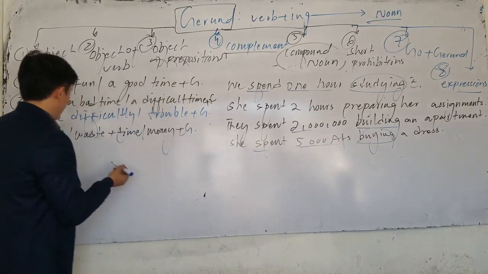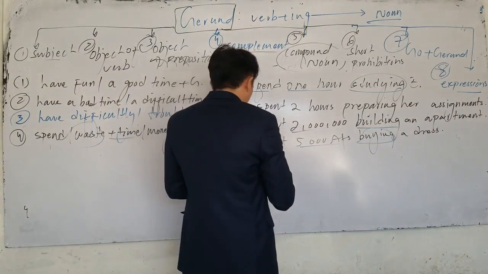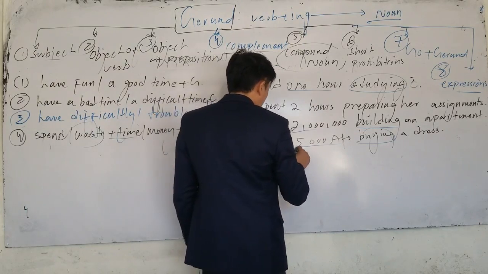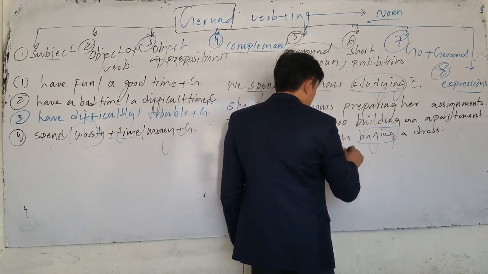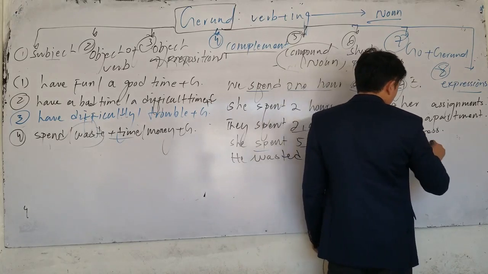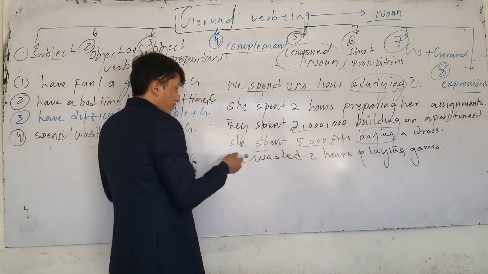For waste, we can also use waste plus an expression of time or money, and we can use gerund. For example, if I say he wasted 2 hours playing games. Playing what? Games. Which one is gerund here? Here, after waste, we can use this one.